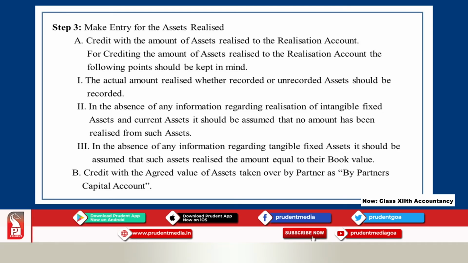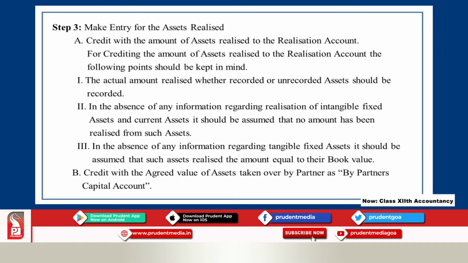So, this is what you have to keep in mind while making entry for the amount realized. Now, sometimes a partner or partners may agree to take over the assets. That is also realization only, but we are not getting the money.